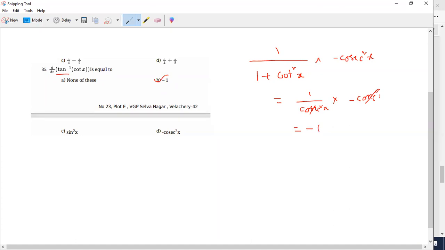Without remembering any of that, you can use the inverse trigonometric identities. d by dx of tan inverse of cot x can be written as tan inverse of tan of pi by 2 minus x, which will be d by dx of pi by 2 minus x. If you are able to remember the inverse trigonometric formula, straight away you can differentiate: 0 minus 1. So the answer is minus 1. Any method.